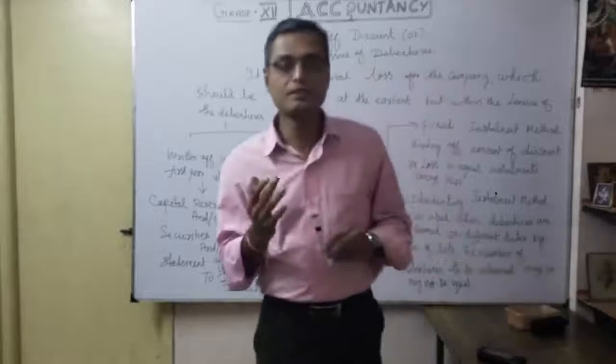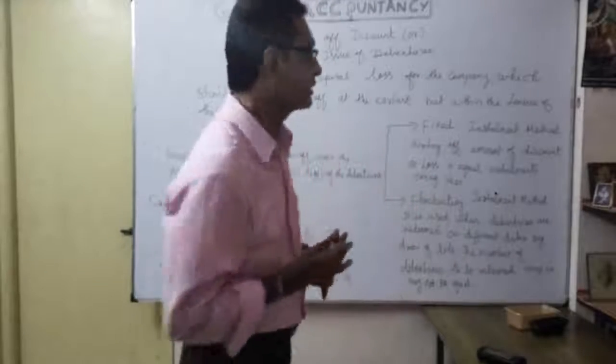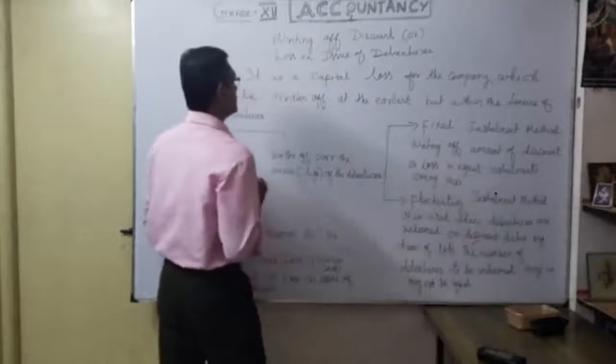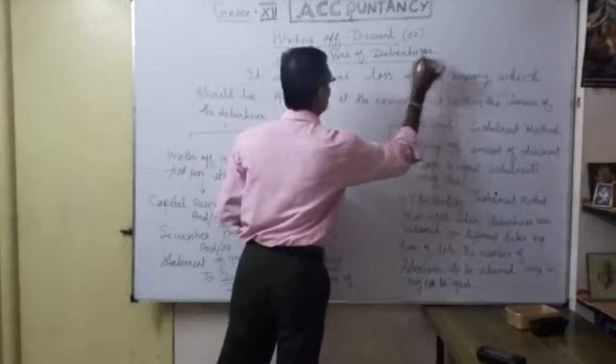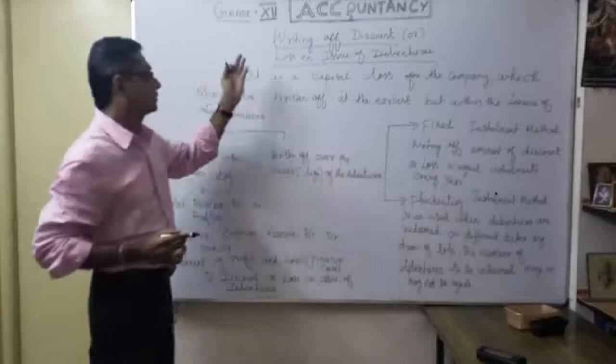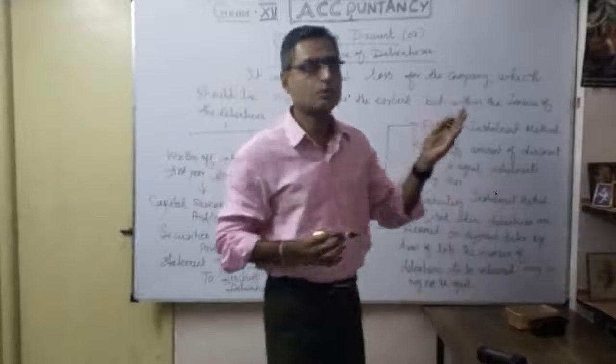One part we already discussed earlier, and that will be explained. The heading is writing off discount or loss on issue of debenture. Writing off discount means writing back the discount.